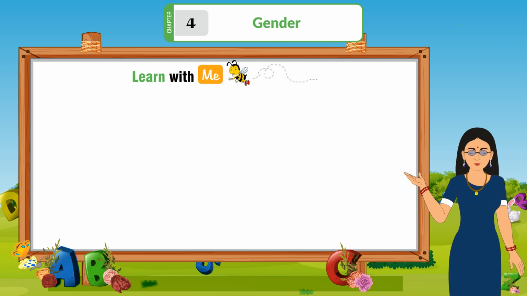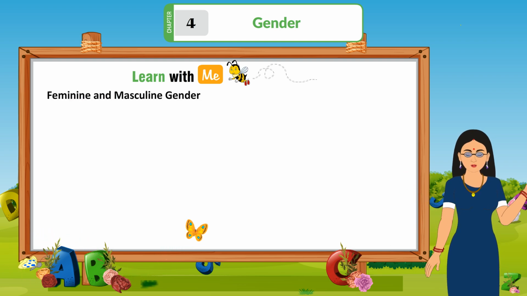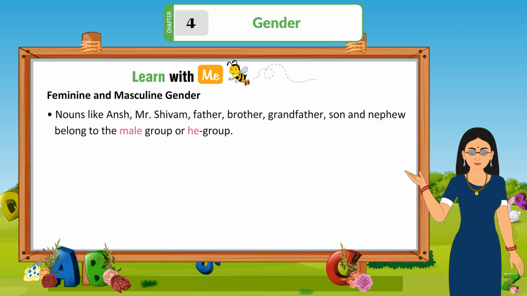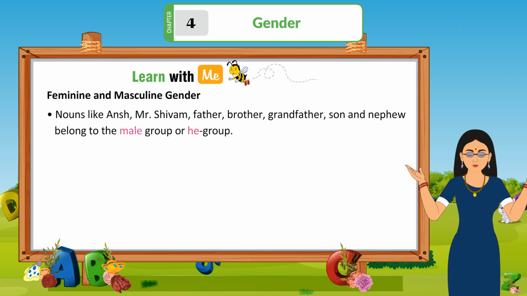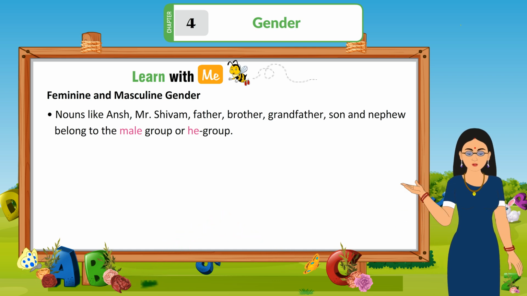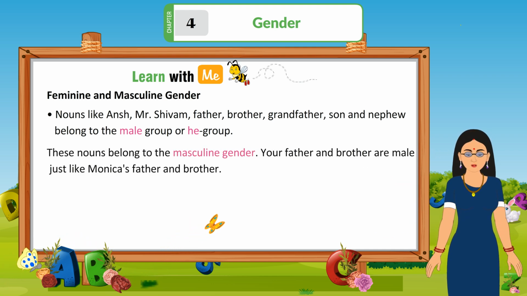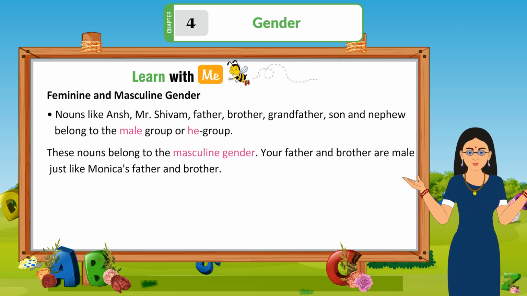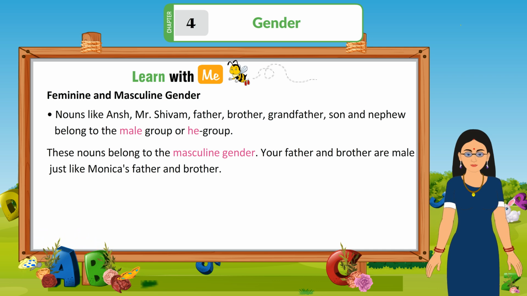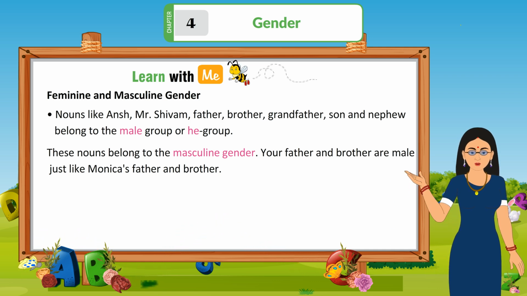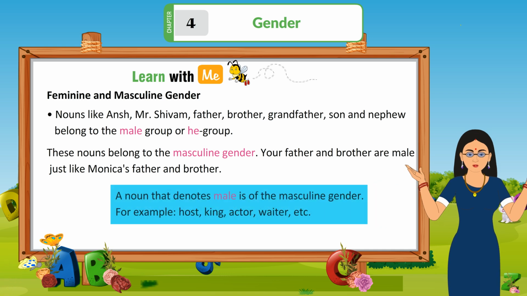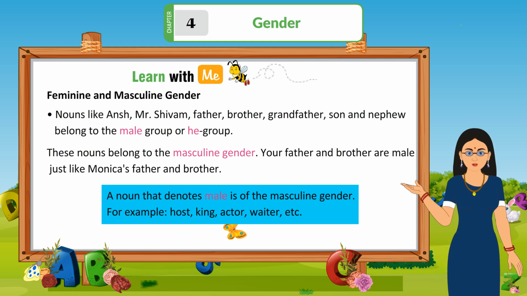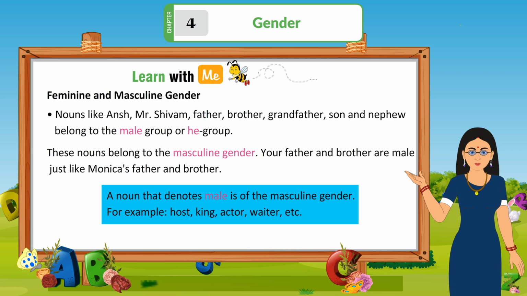Learn with me: feminine and masculine gender. Nouns like Ansh, Mr. Shivam, father, brother, grandfather, son, and nephew belong to the male group or he group. These nouns belong to the masculine gender. Your father and brother are male, just like Monica's father and brother. A noun that denotes male is of the masculine gender. For example, host, king, actor, waiter, etc.